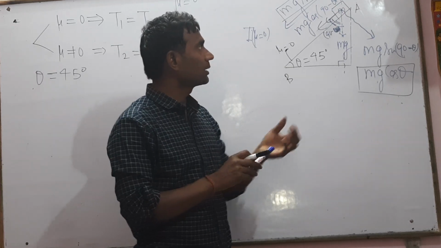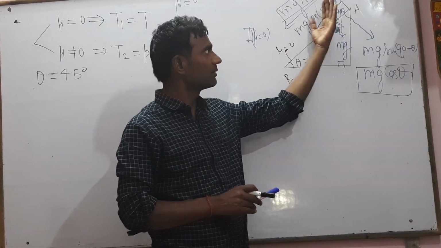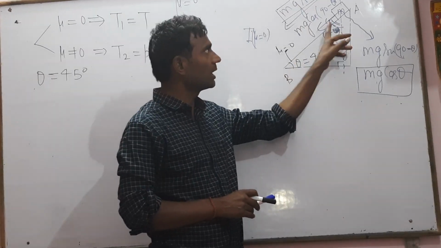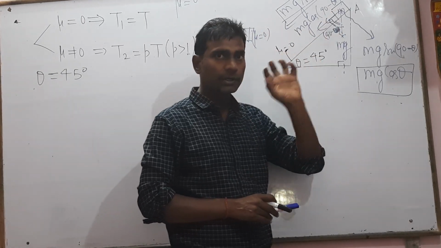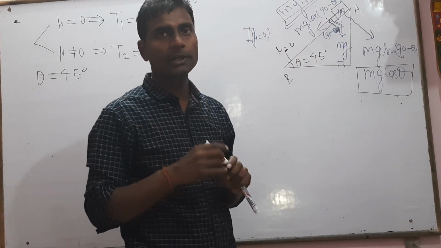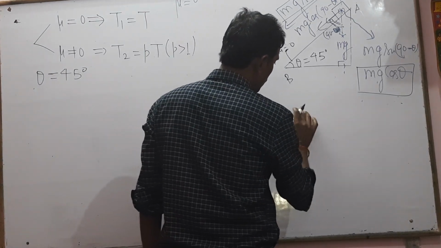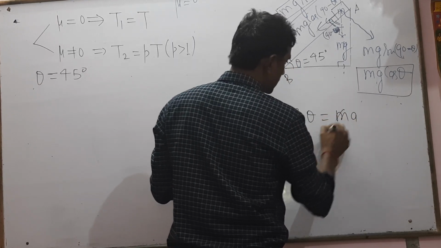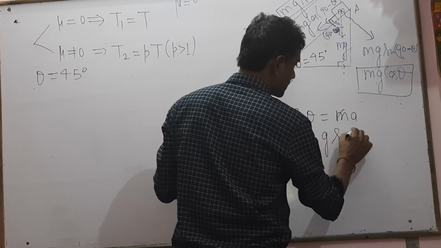On the small mass m kg, the force mg sin theta acts down the incline. So mg sin theta equals m into acceleration a, according to Newton's second law. Cancel the value of m, so acceleration a equals g sin theta.